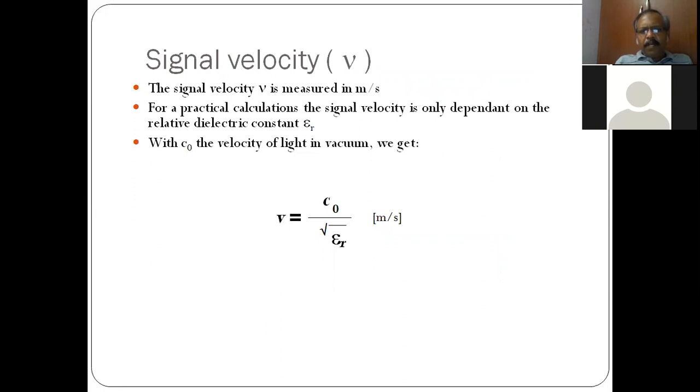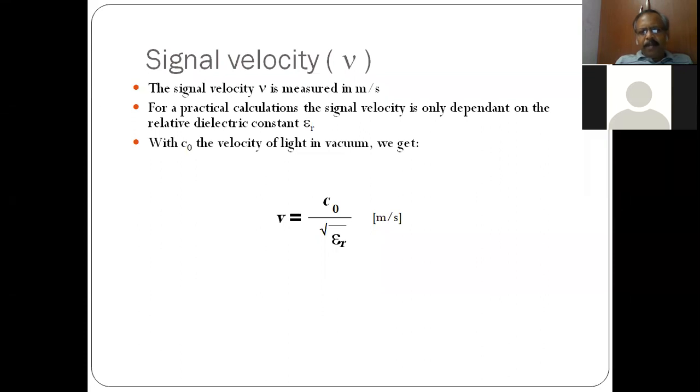This is very important, the signal velocity. Previously I told you that signal velocity gives you the time taken for the signal to travel from one point to another point in the board, or otherwise it is called the transit time.